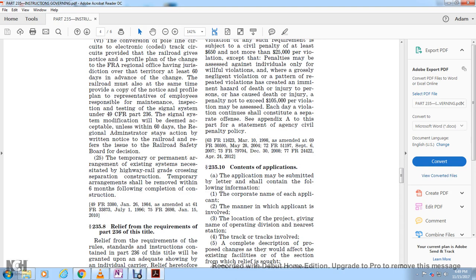The temporary or permanent arrangement with the existing system necessitated by a highway grade crossing separation construction, the temporary arrangement shall be removed within 6 months following completion of the construction.